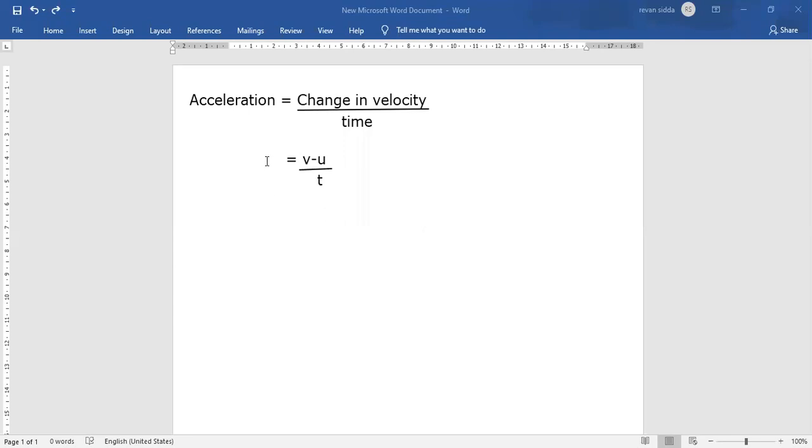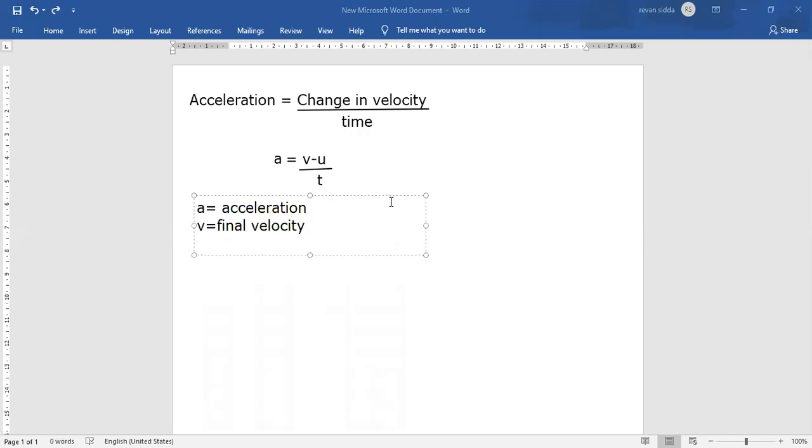The symbol of acceleration is a. Acceleration is equal to v minus u by t. What do you mean by a? A is acceleration.